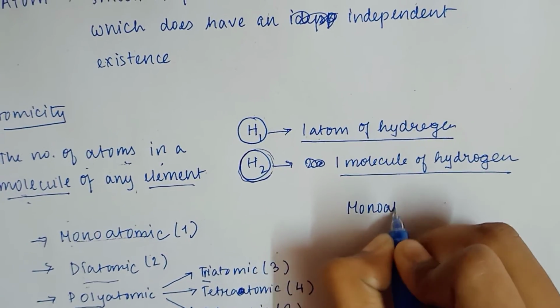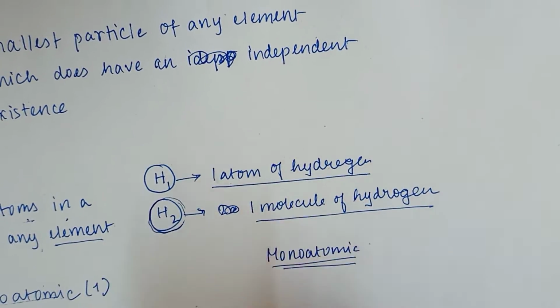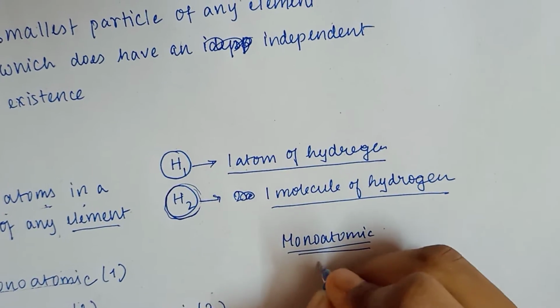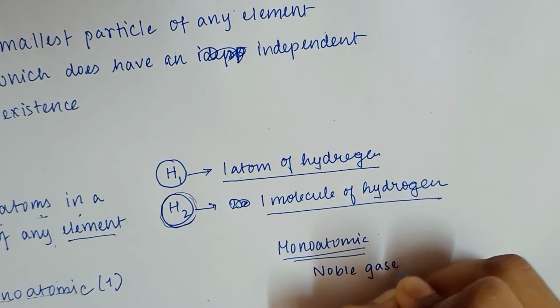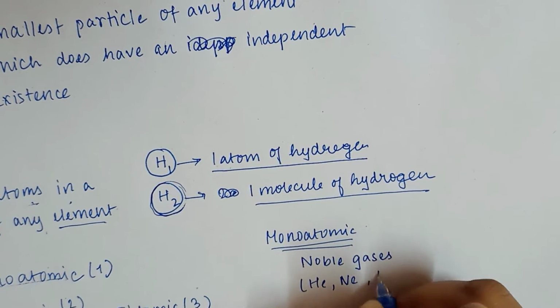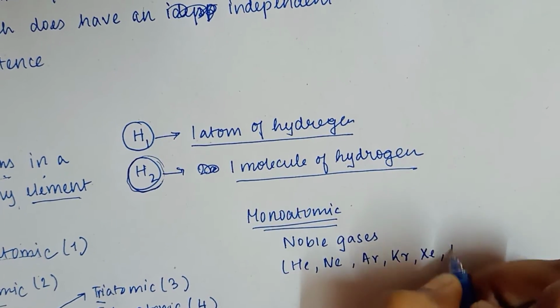Firstly, monoatomic. The easiest way to remember the examples of monoatomic molecules: firstly, all the noble gases, like helium, neon, argon, krypton, xenon, radon.